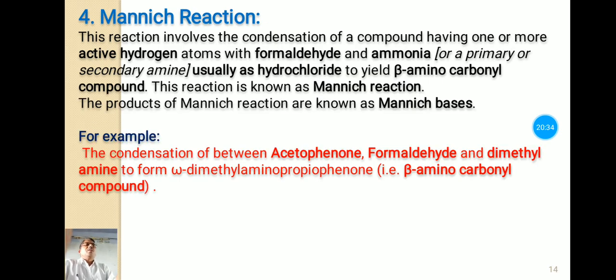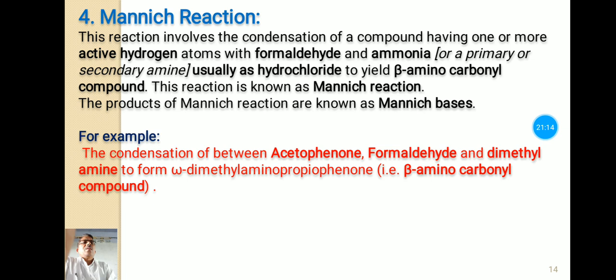Now the fourth condensation reaction, that is the Mannich reaction. This reaction involves the condensation of a compound having one or more active hydrogen atoms with formaldehyde and ammonia. The ammonia may be a primary or secondary amine, usually in the form of hydrochloride, to form a beta amino carbonyl compound, and this reaction is known as the Mannich reaction. The products obtained in this reaction are known as Mannich bases.